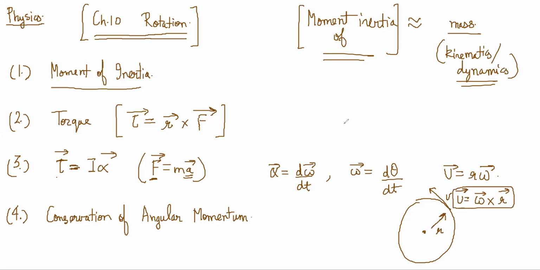The way you understand it is, there is a slight problem with thinking of angular velocity as a vector. Angular velocity has only two directions.